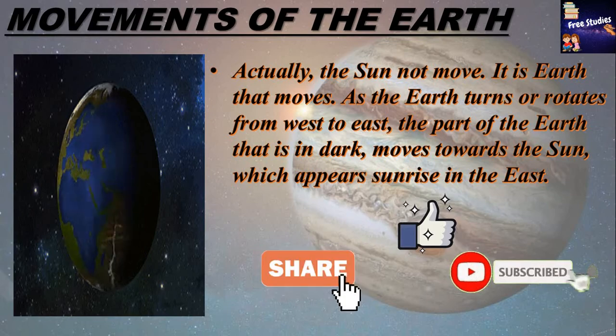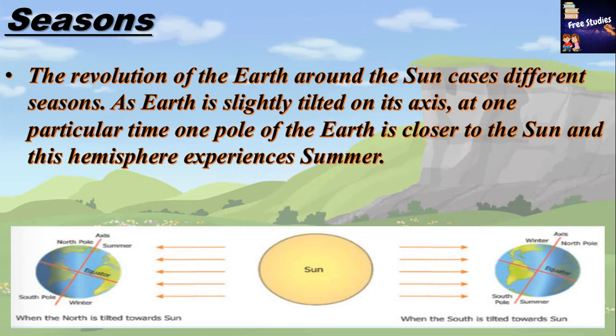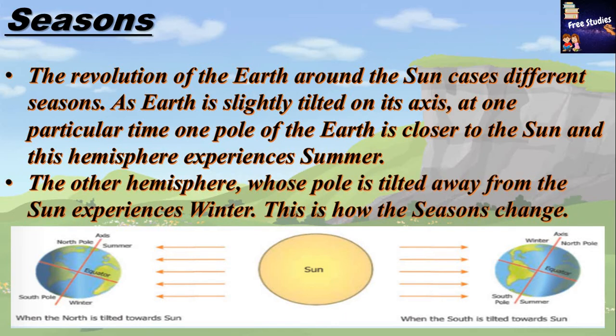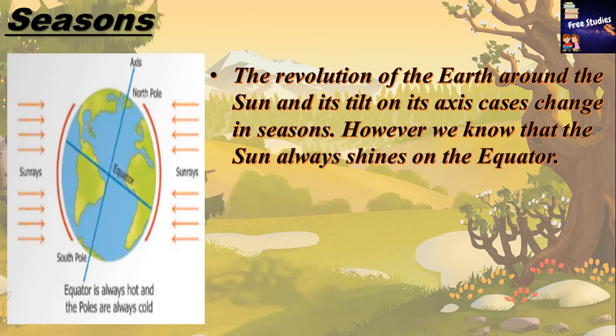Now we have come to seasons. The revolution of the earth around the sun causes different seasons. As earth is slightly tilted on its axis, at one particular time, one pole of the earth is closer to the sun and this hemisphere experiences summer. The other hemisphere, whose pole is tilted away from the sun, experiences winter. This is how the seasons change. The revolution of the earth around the sun and its tilt on its axis causes change in seasons.